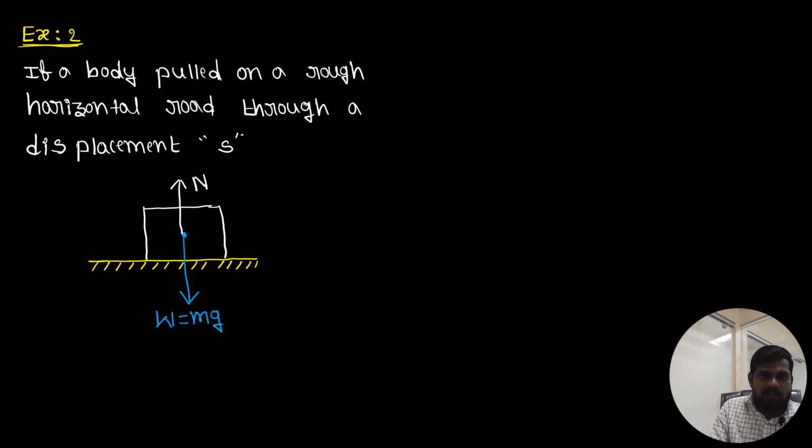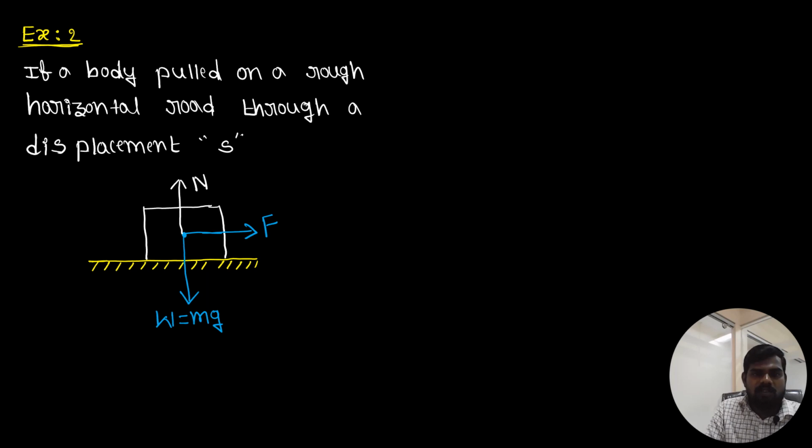Next, suppose I'm applying a force on the block towards the horizontal direction, that is F. Now this is a rough surface, which means at the contact between the body and the rough surface some friction is happening.